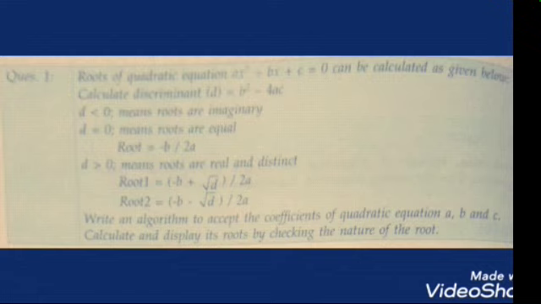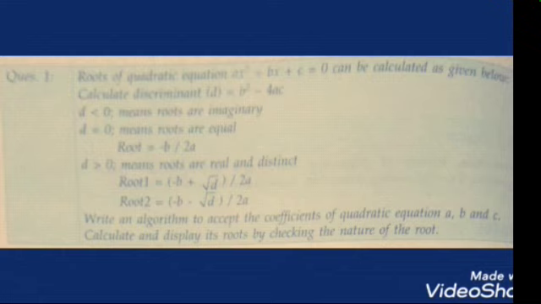Now we have the question, roots of the equation. Here one question is given and we have to write the algorithm for it. Let's see what the question is. Roots of the quadratic equation: there is a quadratic equation given, ax square plus bx plus c equals to 0, and we have the determinant d equals to b square minus 4ac, and here three conditions are given.